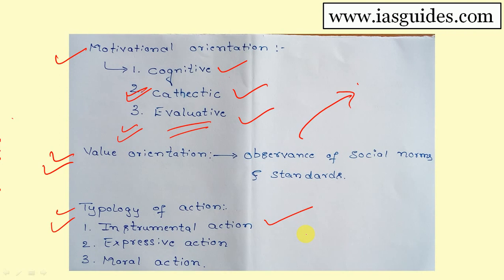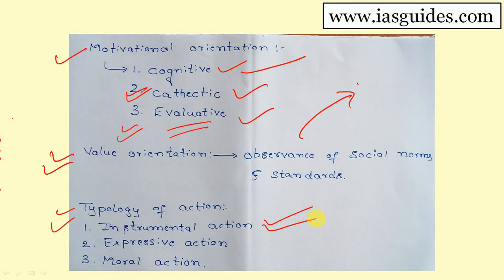Here in instrumental action, cognitive aspects come into play. Cognitive, I have already explained in motivational orientation. This comes into play in instrumental action given by Talcott Parsons. And the second type is expressive action. This can be equated with Weber's affective action. Weber has given other typology. Affective action can be equated with Talcott Parsons' expressive action. This is directed towards satisfaction of wants of an individual. Satisfaction of wants of an individual, expressive action.